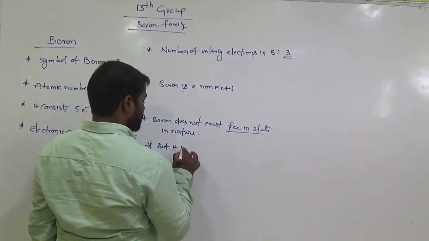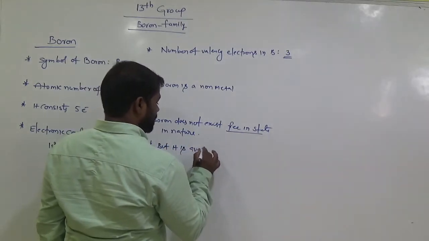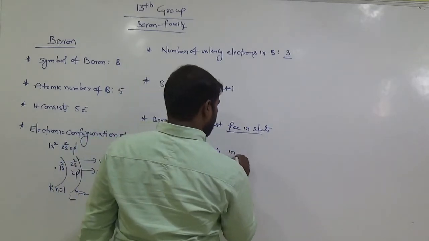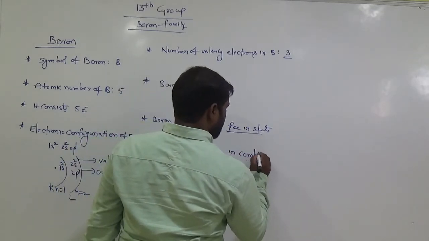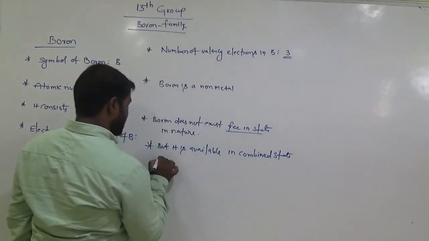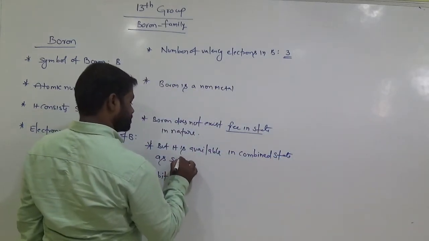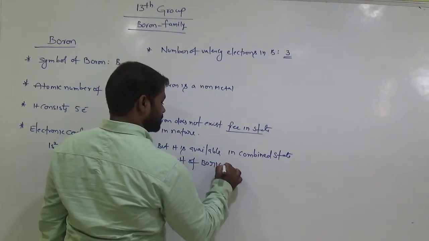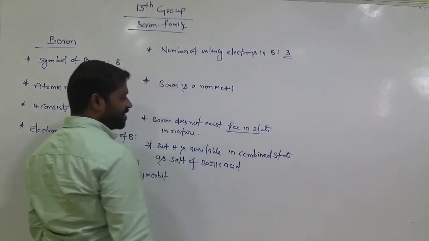But it is available in the combined state as salts of boric acid.